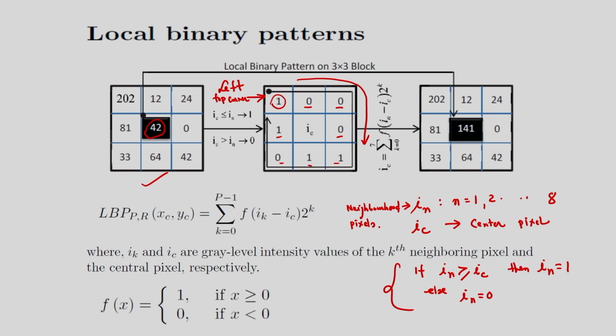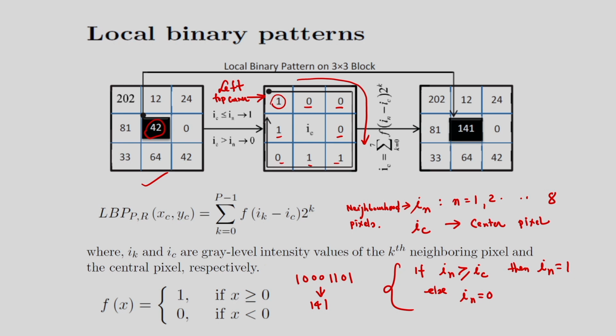The binarization is done by concatenating this IN from the left top corner in the clockwise direction. So what is the left top corner? This is the left top corner, and this is the clockwise direction I am considering. So corresponding to this, my binary number will be 1 0 0 0 1 1 0 1. And subsequently, the corresponding decimal equivalent value I have to determine. What will be the decimal equivalent value? The decimal equivalent value will be 141.